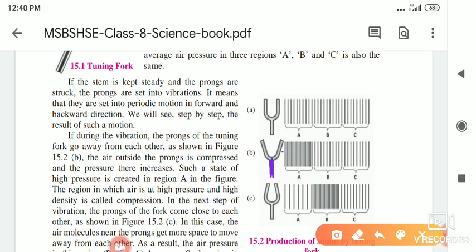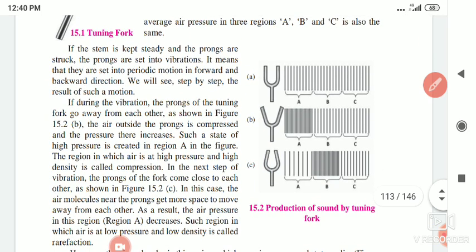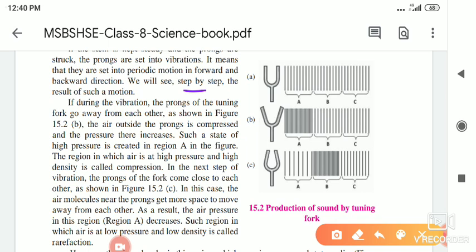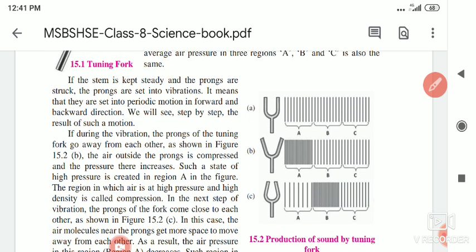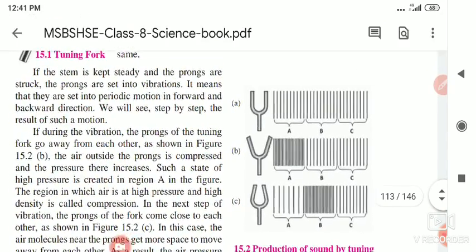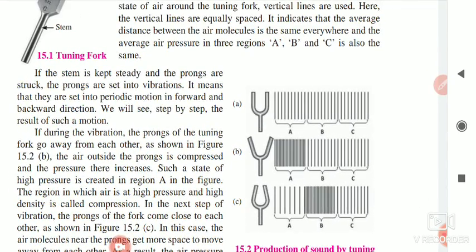and the prongs are struck. If we hit it on any surface, the prongs start vibrating, which means they keep changing their place. At one place the air opens out, and at another it closes, and in that way you can see the structure. Now let us see step by step the result of the motion. If we hit it, the prongs are set into periodic motion in the forward and backward direction.